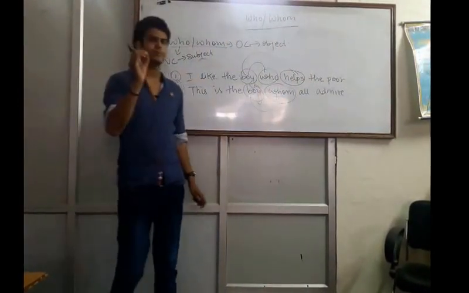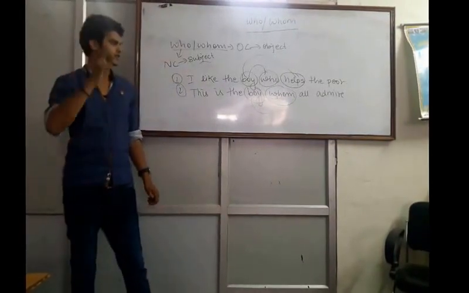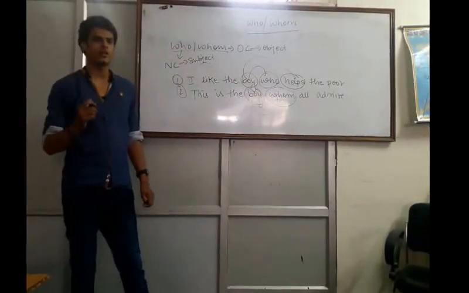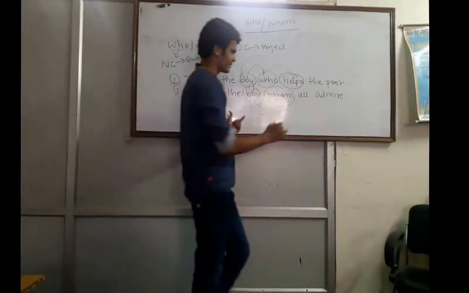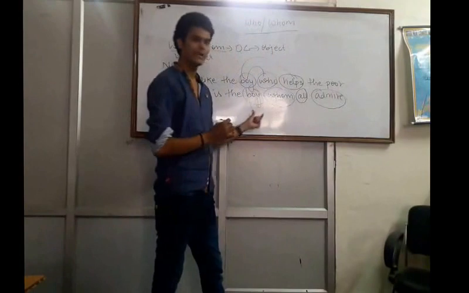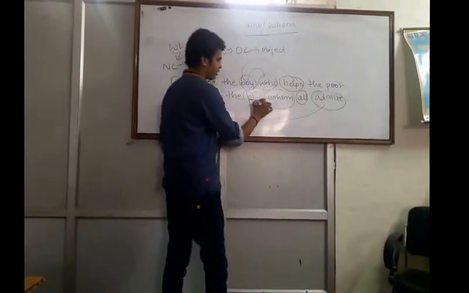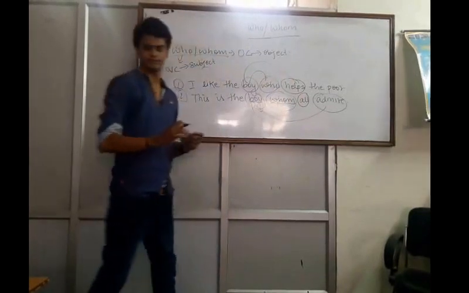So anything that performs an action, that is a subject, and upon whom the action is being done, that is the object. In the second sentence, subject is all, action is admiring, and who is being admired? Boy. So here boy is an object and for an object we will use whom.